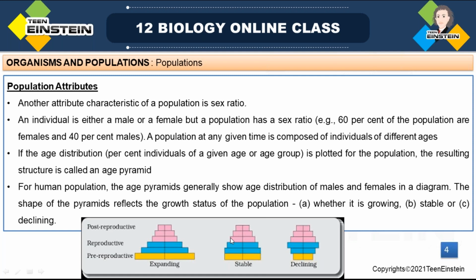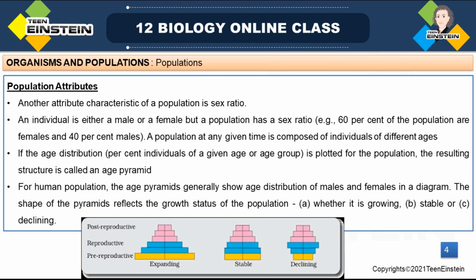In a human population age pyramid, we can see the distribution of males and females in a combined graph. In the age pyramid there is no need to separate them, right? Individuals belonging to an age group may be male or female, but we mark it as a general group, like between these ages. And the shape of the pyramid represents the growth status of that population.